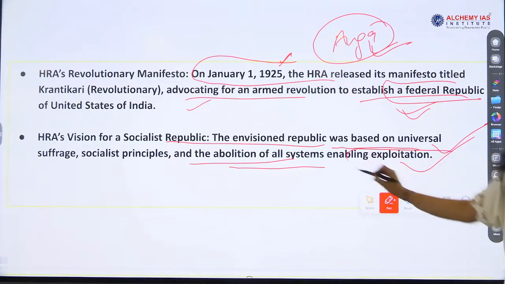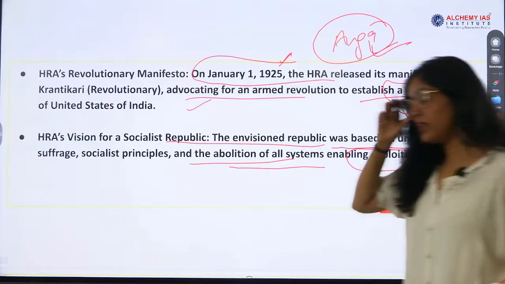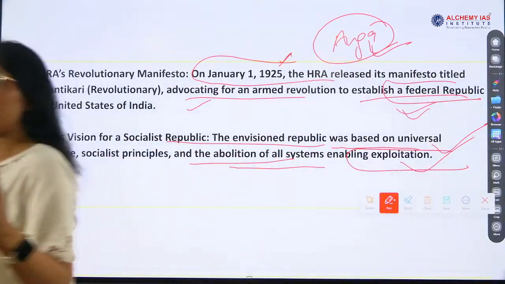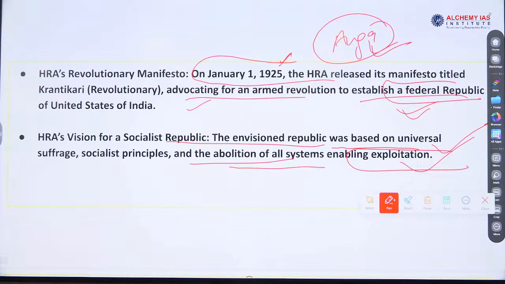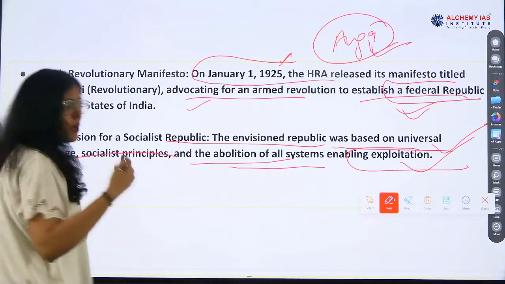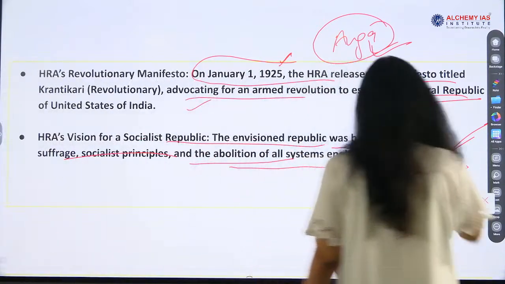So Bhagat Singh was saying, there is a line given by Bhagat Singh that any kind of discrimination to anyone should not be entertained. Right? There should be no form of discrimination in society. This was the idea of Bhagat Singh related to socialism. Okay? So they believed in abolition of all kinds of exploitation.